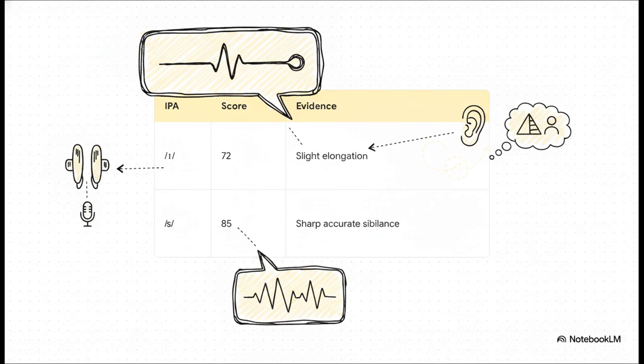Conversely, check out the S phoneme, scoring a really strong 85. The speaker exhibits sharp, accurate sibilance here. Even in highly complex consonant clusters, like in the words obstructions or surgery, the S is successfully and clearly parsed.